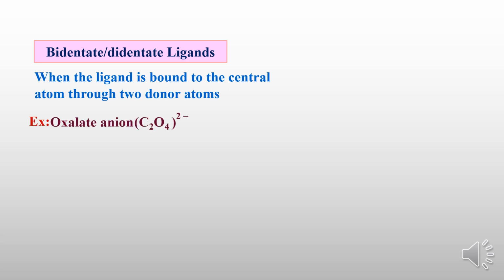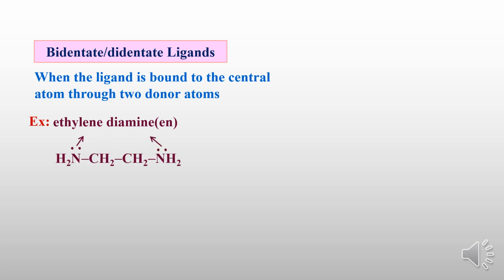You can take an example, oxalate ion. See there. Oxygen is a donor atom. So there are two oxygens which will act as donor atoms. Both simultaneously will donate the pair of electrons to the metal, and can make two bonds with the metal. Or you can take the example ethylene diamine. It is also called ethane-1,2-diamine.